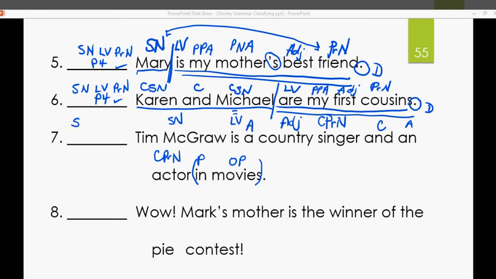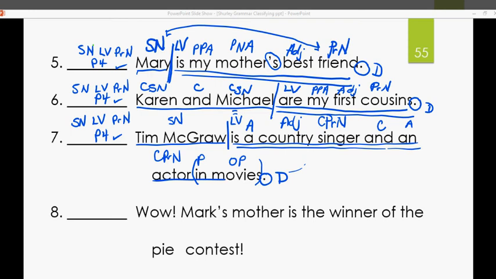All right. Sentence pattern. Getting used to this now. Subject noun, linking verb, predicate noun, pattern 4. Check. Go to the end of the sentence. Period, statement, declarative. Go to the verb. Is, right before is, linking verb. And we're going to underline our complete subject once, Tim McGraw, and our complete predicate twice. I'm going to try to draw a lot more neatly this time. Oh, look at that. That's much nicer.